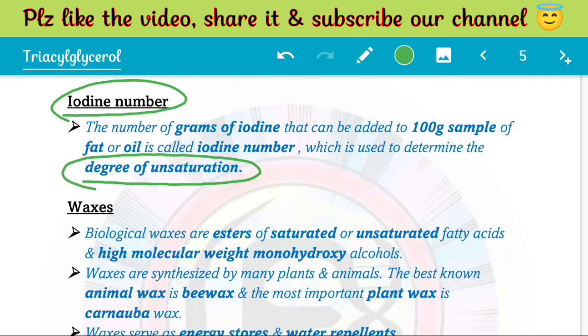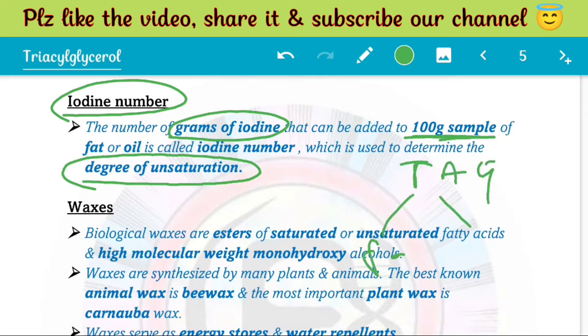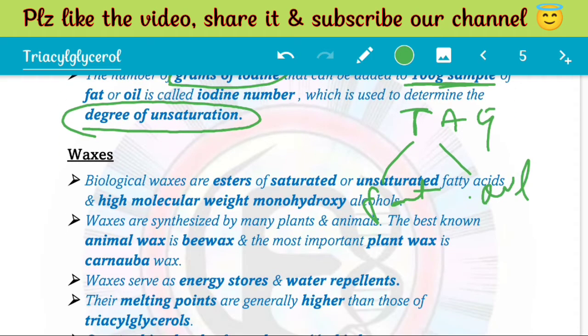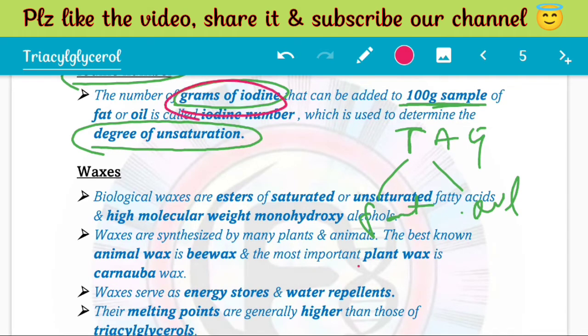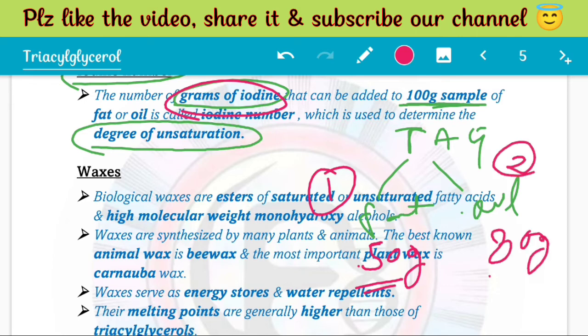Now if we talk about the iodine number, it is used to find the degree of unsaturation. The number of grams of iodine you can add to a 100-gram sample of TAG, any TAG, it can be fat or oil. Let's say, for example, with hypothetical numbers, we are able to add 50 grams of iodine to sample one, which can be fat, we don't know that yet, and to sample two we are able to add 80 grams of iodine.